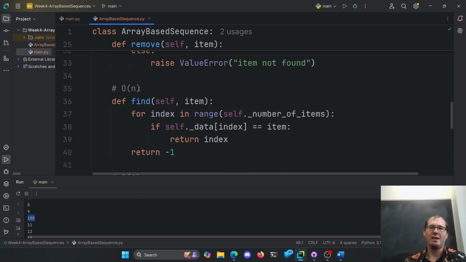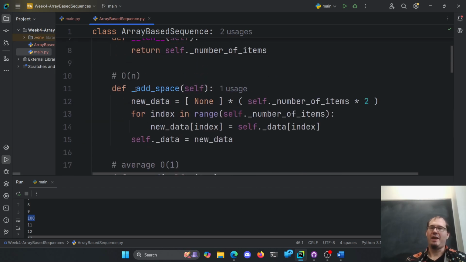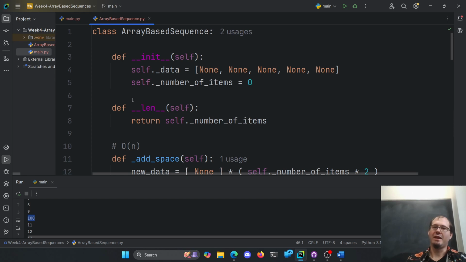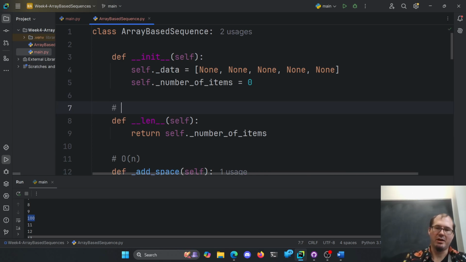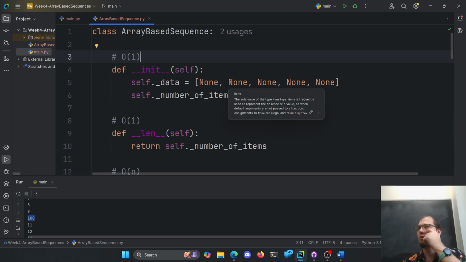So we can get, we can set, we can find, we can remove, we can append. Adding space, again, we kind of know is slow. We get the length out. Does it matter how many items we have to get the length? No, there's no loop. It's O of 1. It's constant here. Initializing ourselves here, sure, still constant, I guess. I don't usually look at inits for speed, but why not? We could, right? It's still just 2 lines of code that always run. Same 2 lines of code every time.